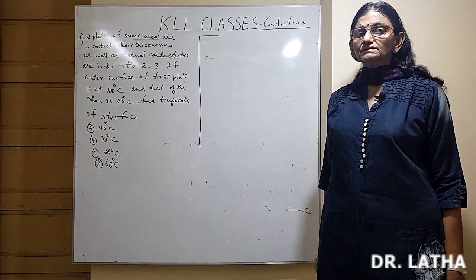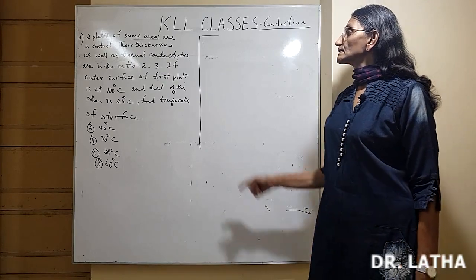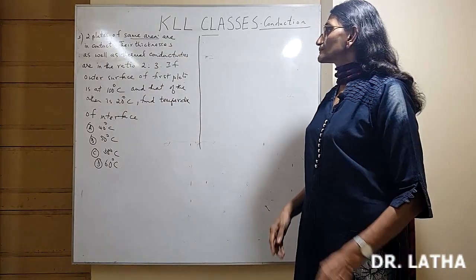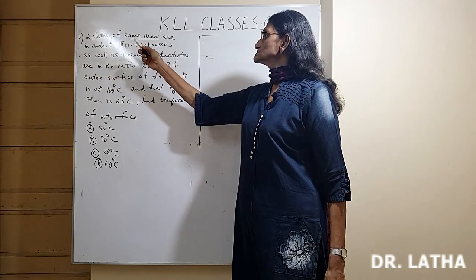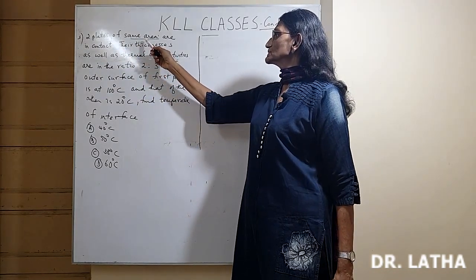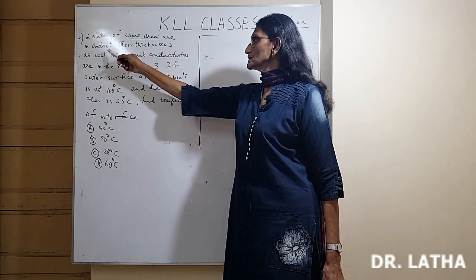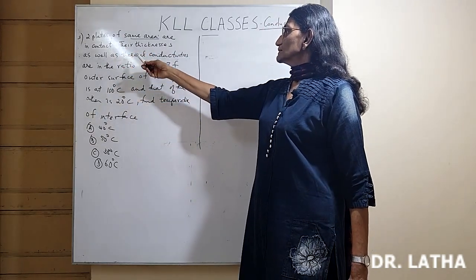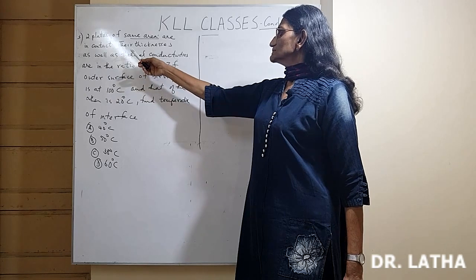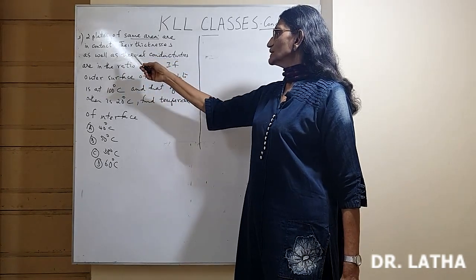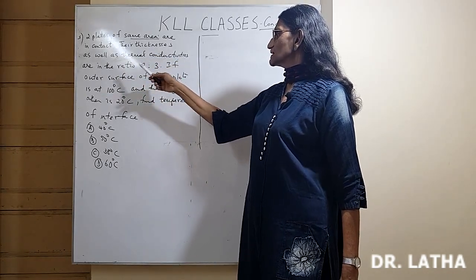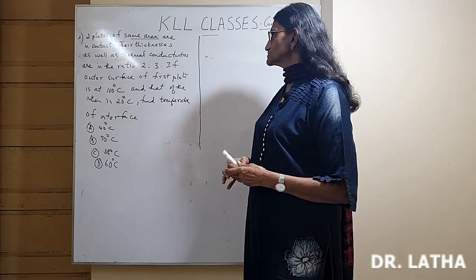So next question on conduction. Question number 3. Two plates of the same area, that means the plates have same area of cross section, are in contact. So they are kept in contact. They are touching each other. Their thicknesses as well as thermal conductivities are in the ratio 2:3.